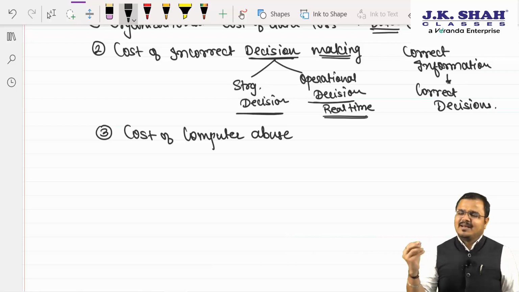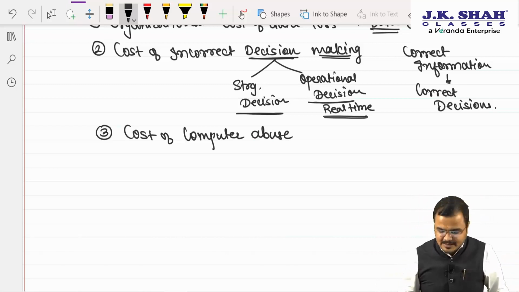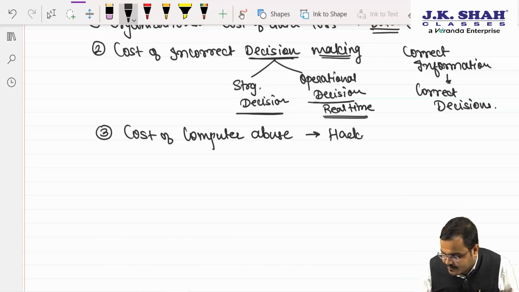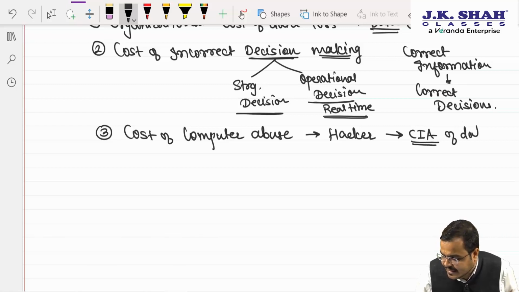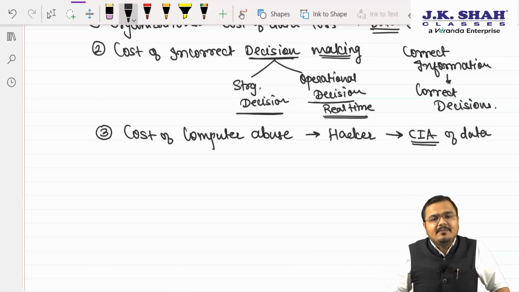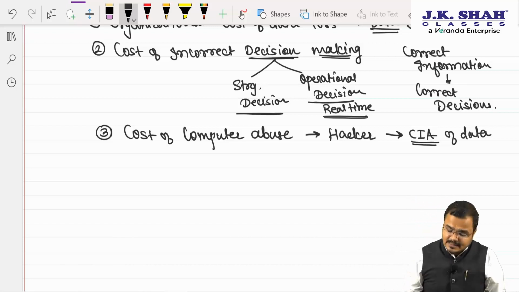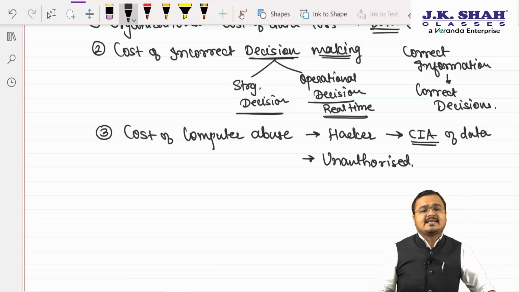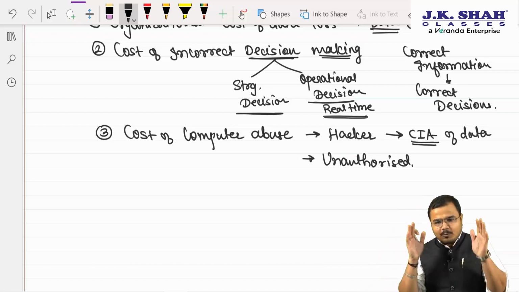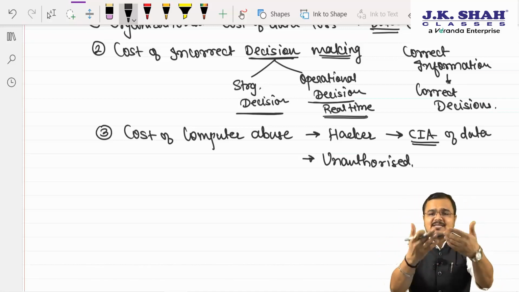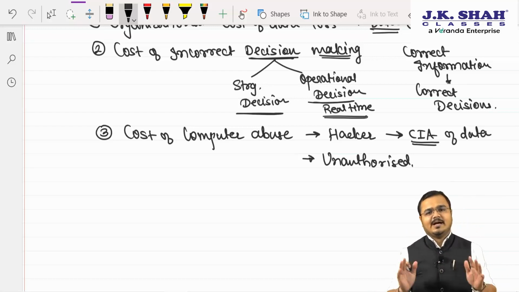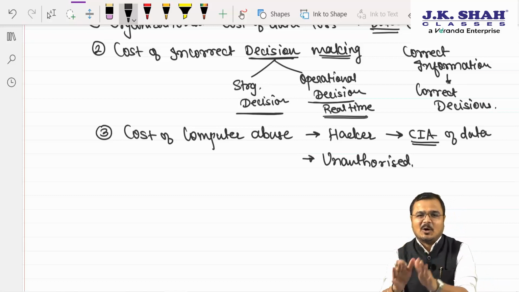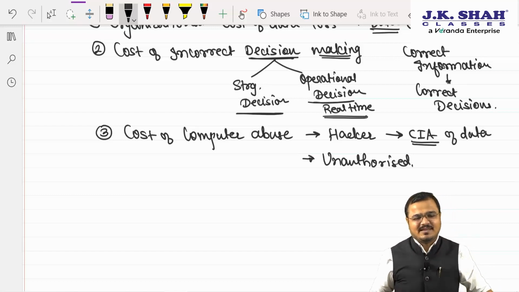Tell me, chartered, if the hacker got access to your computer, will he affect the CIA? Yes or no? Sir, what is the CIA of data? Confidentiality, integrity and availability. Sir, definitely. Tell me, if an unauthorized person got access to your system, there is a chance of data damage, deletion, deterioration as well as leakage of information. Yes or no? Yes, sir. And if you want to protect your system from such risk, sir, we understood, it's time to apply the controls as well as the audit of information systems. Yes or no? Yes, sir.